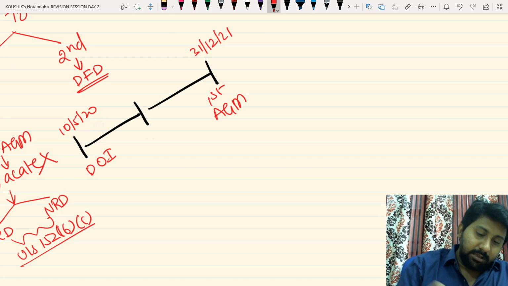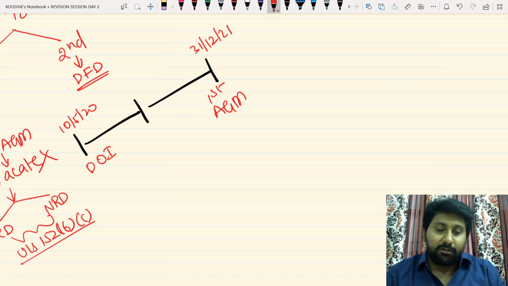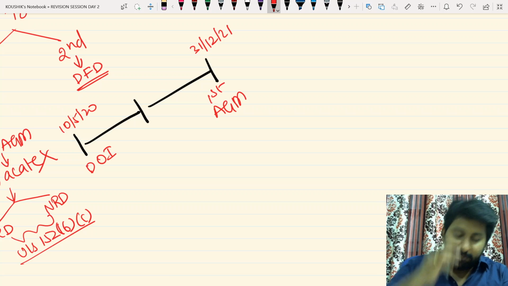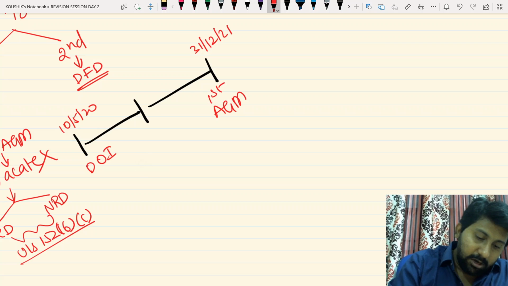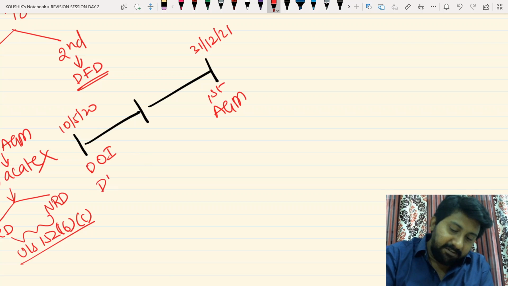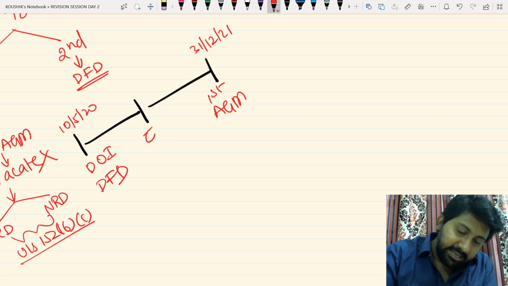So therefore, the date of incorporation is 10/5/2020 and the first AGM is on 31/12/2021. Okay, 2021 is the first AGM. Therefore, don't entertain these deemed first directors for so long a period. Conduct an EGM.